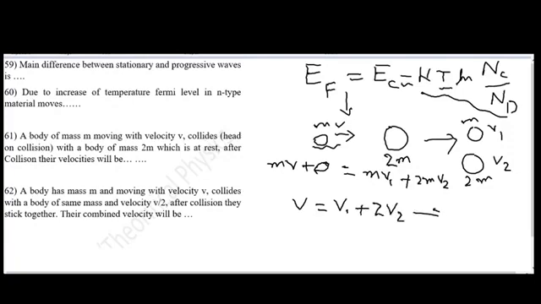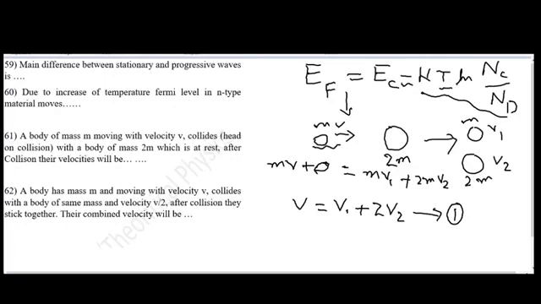First we will use the law of conservation of momentum. Before collision this is moving with velocity v, so the initial momentum is mv. As this was at rest, its momentum is 0, and the final momentum for this object is mv1, while for this object it is 2mv2. We can write this equation in simple form as v is equal to v1 plus 2v2. Let's name it equation number 1.